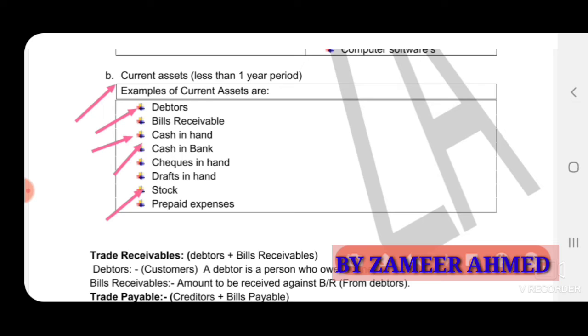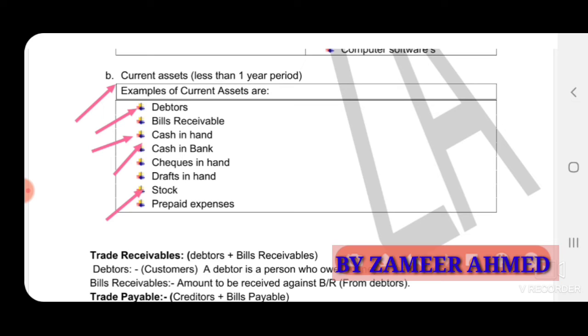Debtors are the persons who have to give money to the business. Why do they have to pay the amount to the business? Because they have purchased the goods, the product, from the business on credit basis. So debtors we can call customers who purchase the goods from the business on credit basis.